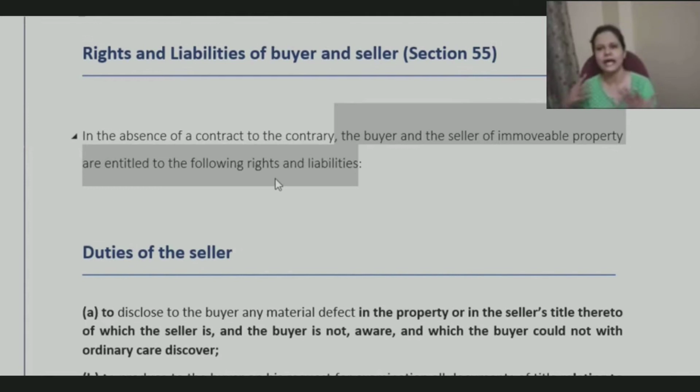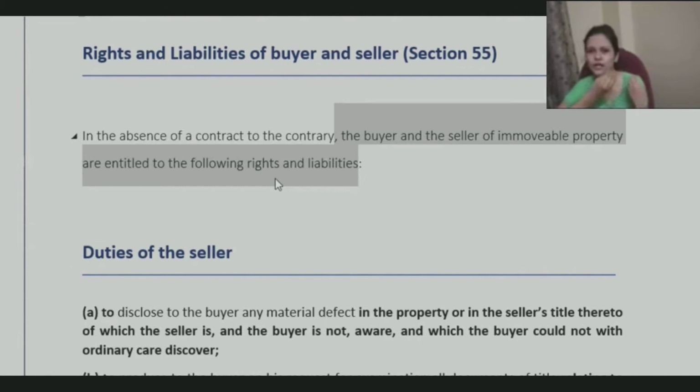Whatever these contracts or different types of deeds are, there would be a standard template. If you go to any court, there will be typing centers inside the court. If you go there and ask for any sort of contract or agreement, they will have a basic set template.